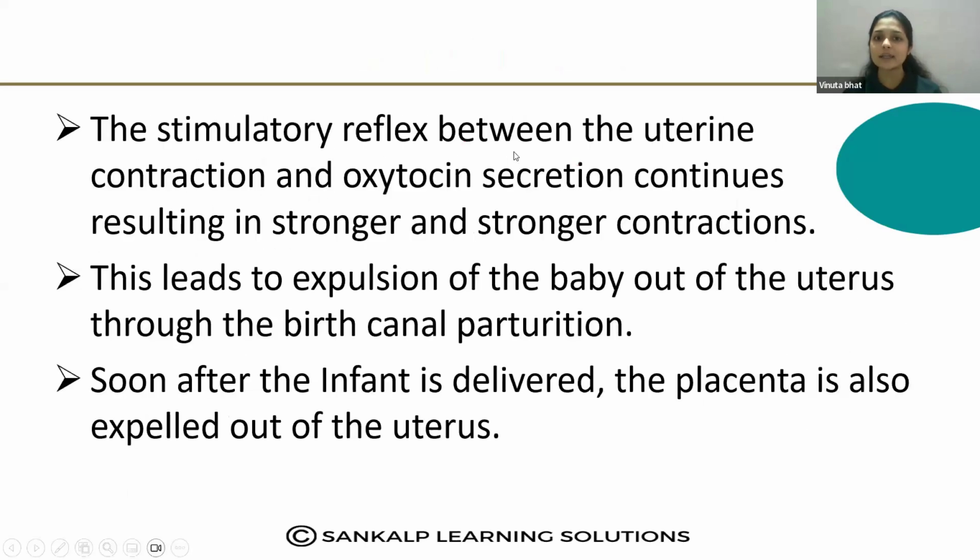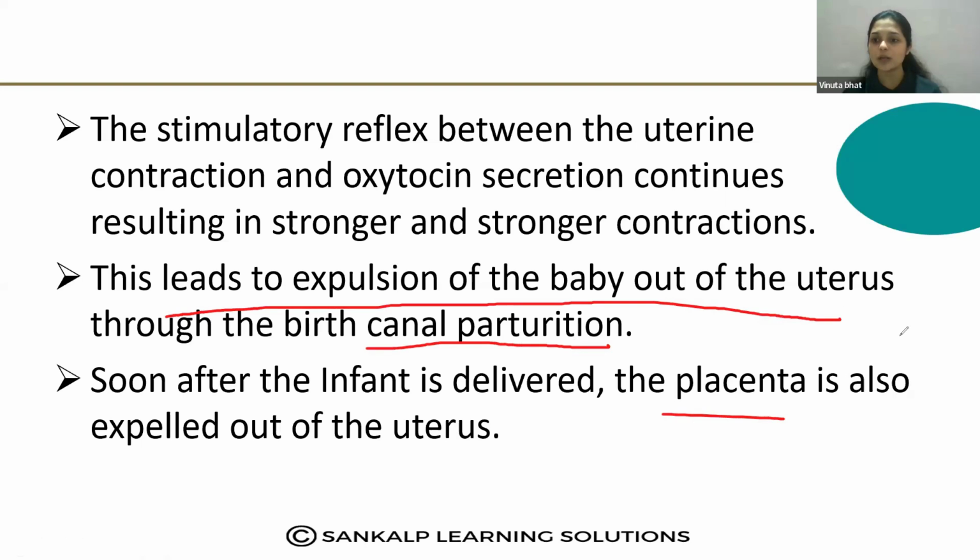The stimulatory reflex between the uterine contraction and the oxytocin secretion continues, resulting in stronger and stronger contraction. This leads to the expulsion of the baby out of the uterus through the birth canal, called parturition. Soon after the infant is delivered, the placenta is also expelled out of the uterus.